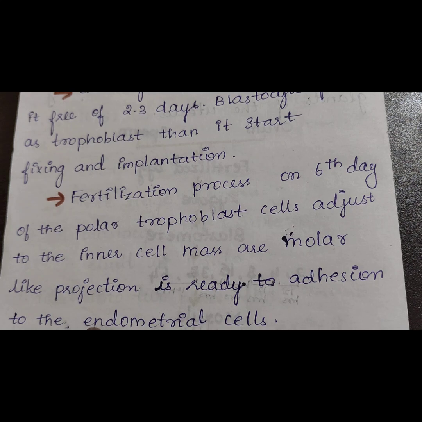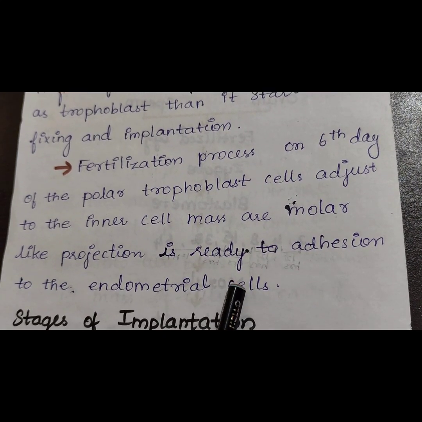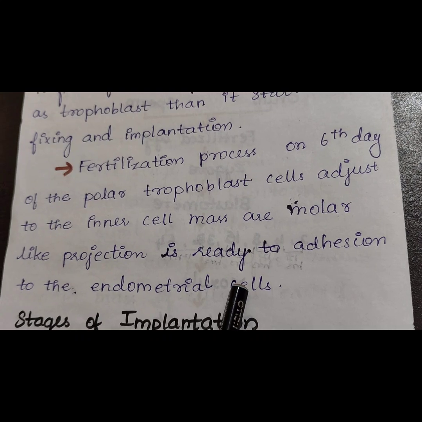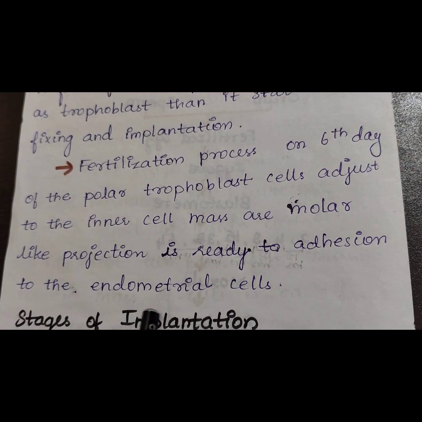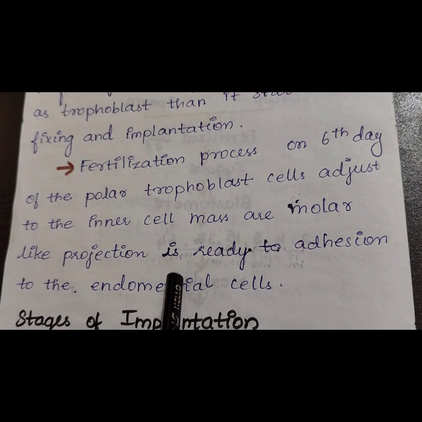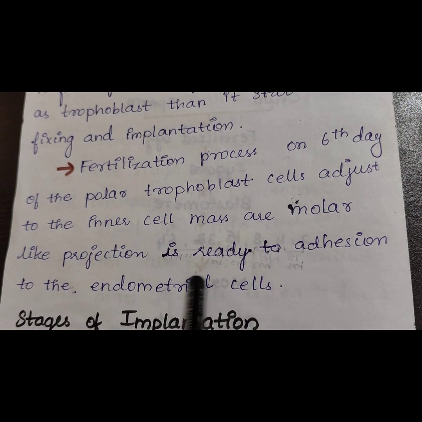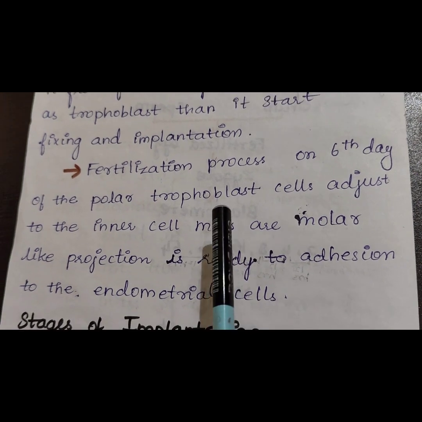This part is ready for adhesion to the endometrial cells of the uterus. Only this part of the inner cell mass is ready for fixing to the endometrial cells of the uterus.